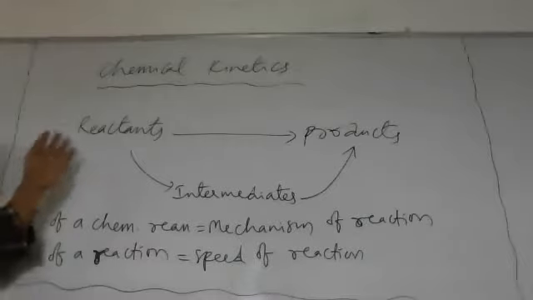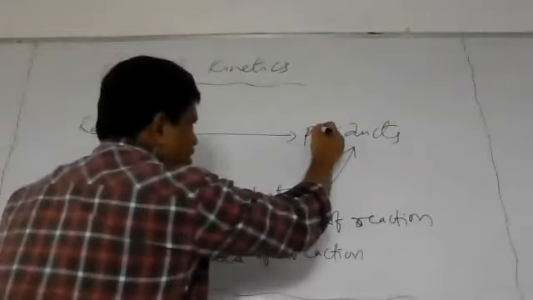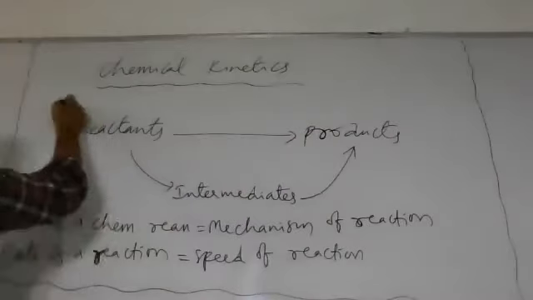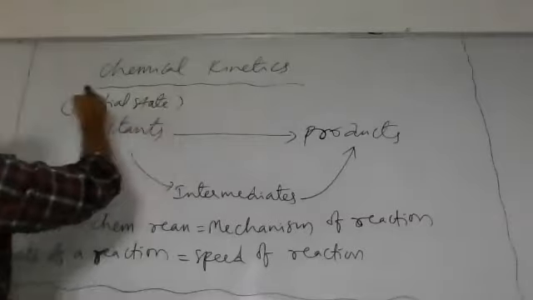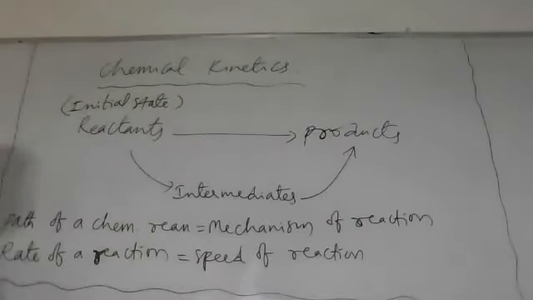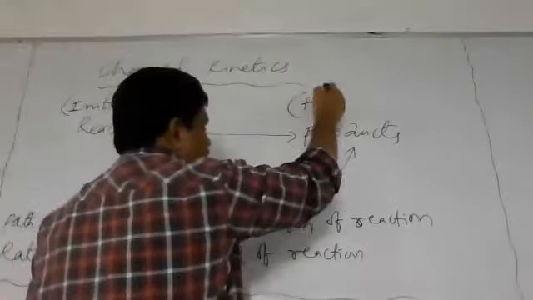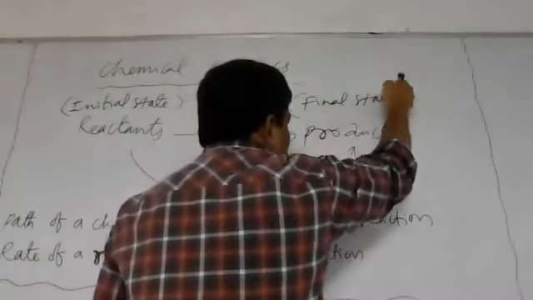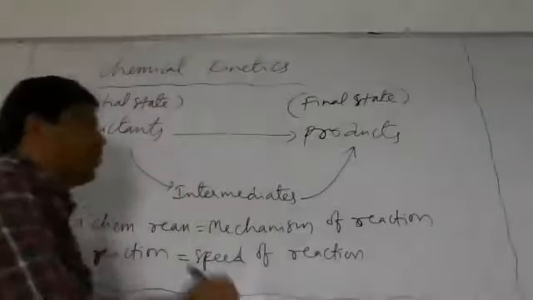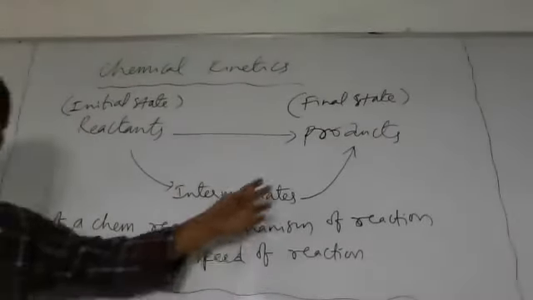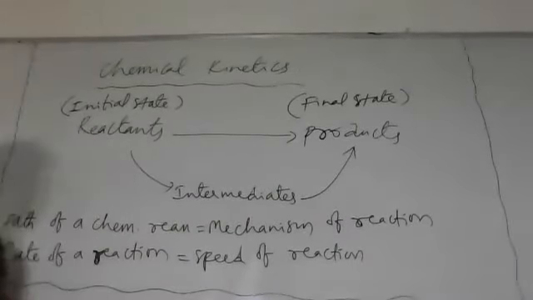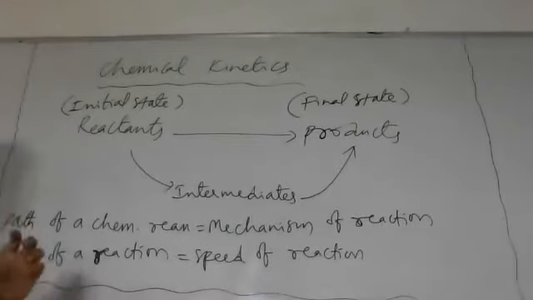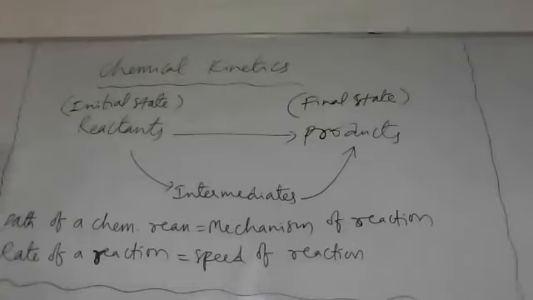So it's about a chemical reaction. In this chemical reaction, the initial state is what? Reactants. The initial state of a chemical reaction involves reactants. And the final state of a chemical reaction involves what? Products. The products represent the final state of a chemical reaction, and the reactants represent the initial state of a chemical reaction. Right? So these are the basic things to understand about chemical kinetics first.